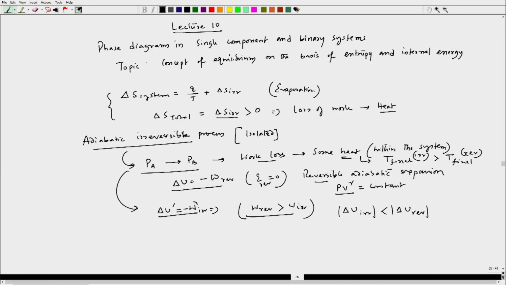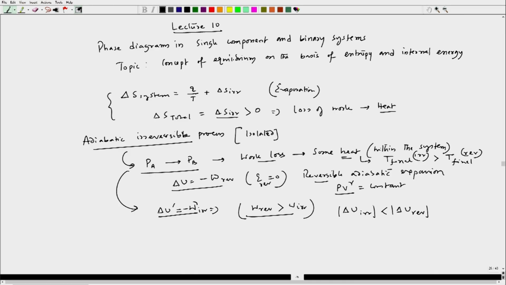And the magnitude of del U irreversible would be a little less than del U reversible.